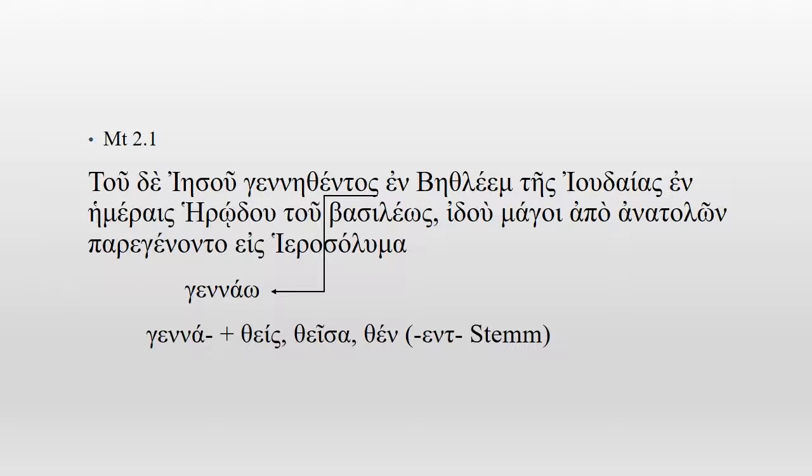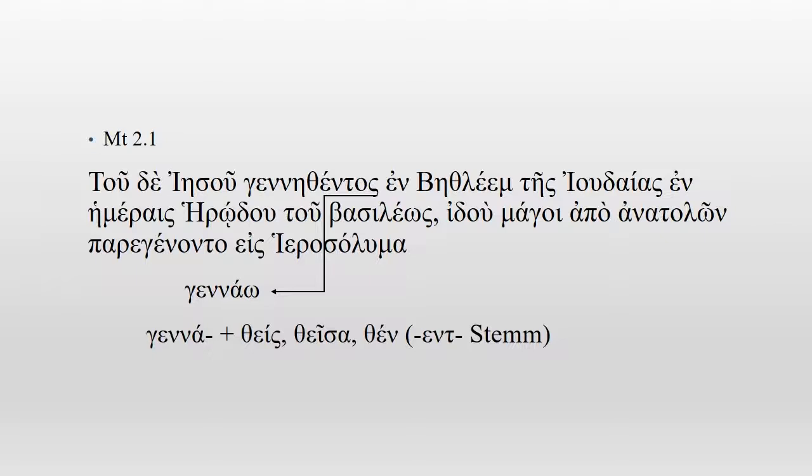this participle is called a circumstantial participle, which means you can translate this participle with "when Jesus was born," or "after Jesus was born," or even "though Jesus was born." You have to define within the context which fits contextually. So γεννηθέντος in this case is "after Jesus was born," because later on it talks about the magi, the wise men, coming to Jerusalem. Or it could be, well, it's not technically wrong if you translate it as "when Jesus was born."